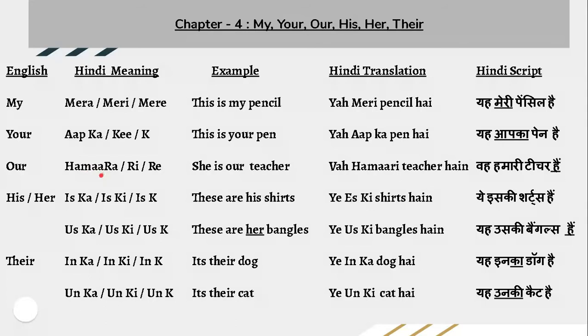Our is called Hamara, Hamari, Hamare. Due to space problem, I have given it Hamara, Hamari, and Hamare. Example, she is our teacher. वह हमारी टीचर हैं. Hindi translation is वह हमारी टीचर हैं. You have noticed here I have given Hindi meaning है for is. But as we are considering teacher, we are talking with respect, so we have to use हैं sound.